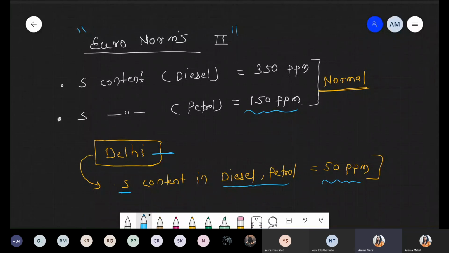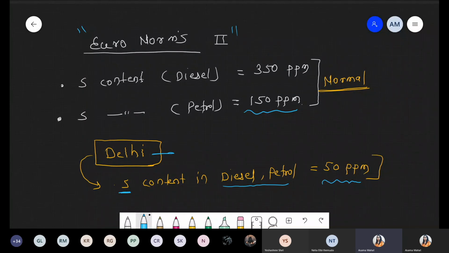Okay, chalo. So these are some case studies from 1990, which happened in Delhi, and the government took some strict action. Okay, chalo. Now after air pollution, we are talking about the next pollution, that is noise pollution.